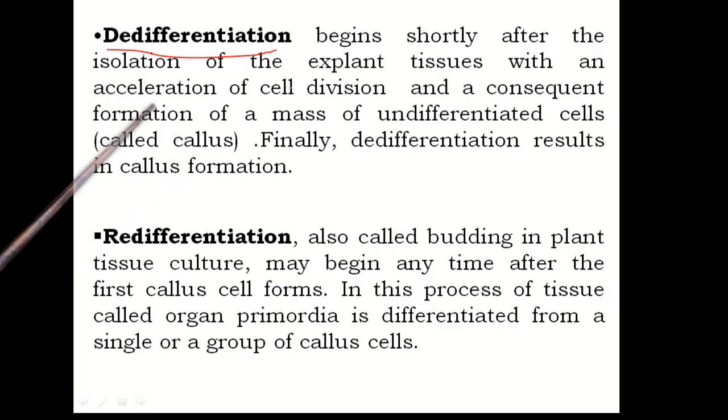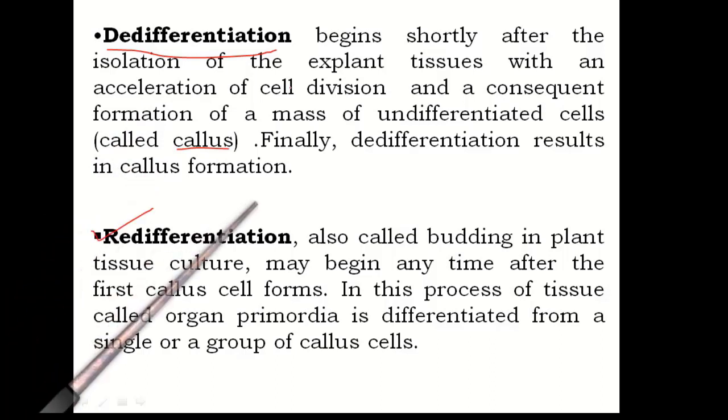It begins when the explant is placed on an appropriate medium, and the mature cell, which was quiescent and not dividing, starts dividing and forms meristematic cells. A group of undifferentiated cells formed is known as callus formation.